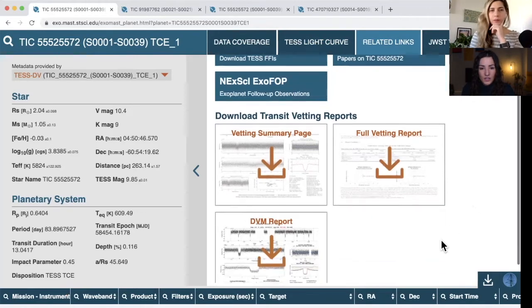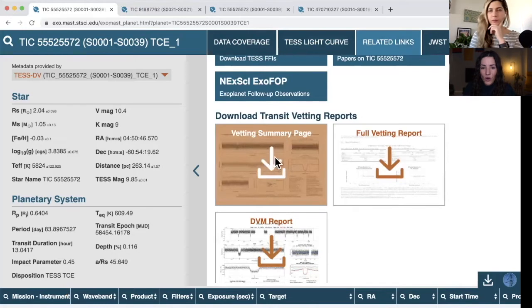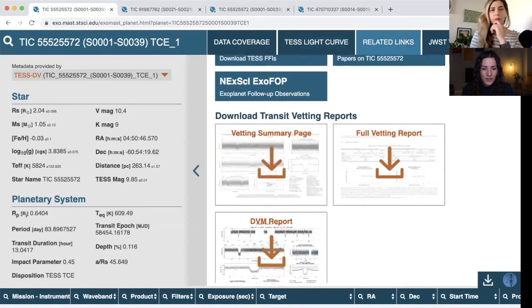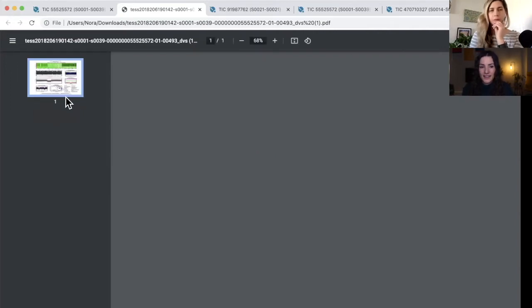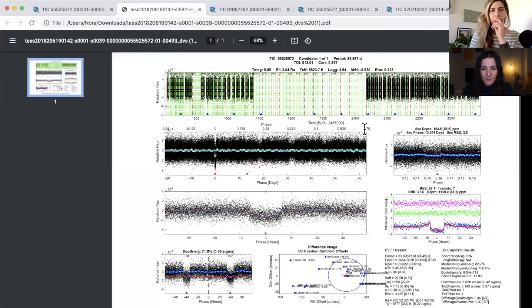The reason why that's really useful is because if we have a planet candidate that hasn't been confirmed yet, we can click on these vetting summary reports, or TCE reports as they're often called. So if we click on that, it gets downloaded and we can open it. It opens a report that the automated detection algorithm pipeline made for us, and this is kind of why it was flagged. It's telling us why this candidate was flagged by the automated pipeline.